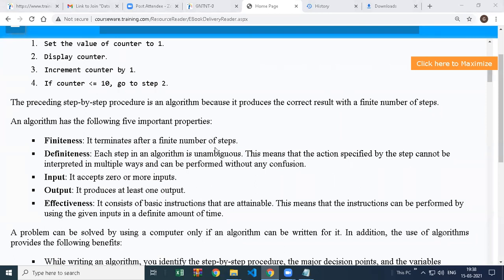They are unambiguous. Every algorithm takes 0 or more inputs. Some algorithms take input, some don't take input. And every algorithm gives at least one output. Every algorithm displays at least something.